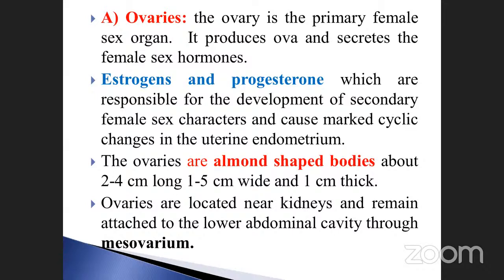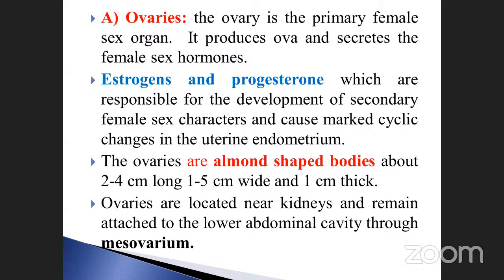Okay. The ovaries are almond-shaped bodies, about 2.4 centimeter long, 2.1 to 5 centimeter wide and 1 centimeter in thickness. This is the shape. Almond-shaped bodies. Which one? Ovaries. Ovaries are located near the kidneys and remain attached to the lower abdominal cavity through